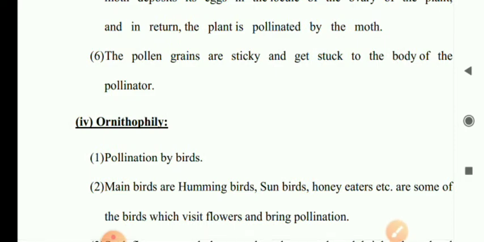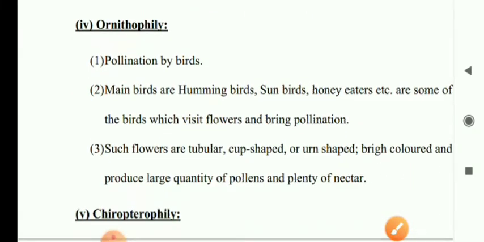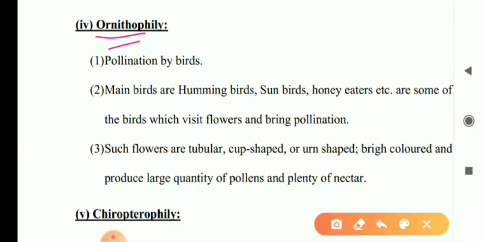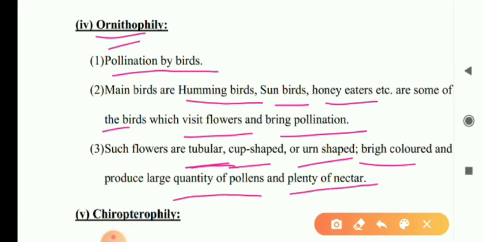Now the pollen grains are sticky and get stuck to the body of the pollinator. Now ornithophily. Ornitho is the word used for birds. Ornithology is the study of birds. Ornithophily is pollination by birds. The birds are hummingbirds, sunbirds, honeyeaters, etc., which visit the flowers, and pollination takes place. Such flowers are cup-shaped, tubular, bright-colored, large, and contain a lot of pollen and plenty of nectar.